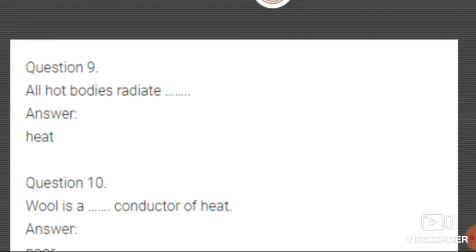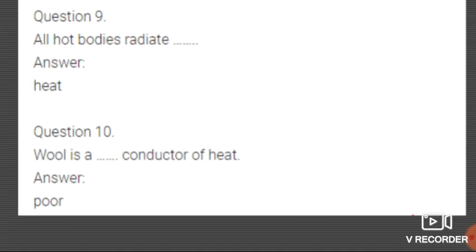Next, all hot bodies radiate dash dash. Yes students, all the hot bodies radiate heat. Obviously heat is the answer. Next question, wool is a dash dash conductor of heat. See students, is wool a good conductor or a poor conductor of heat? Yes, think about it. Wool is a poor conductor of heat because heat cannot transfer through the wool.